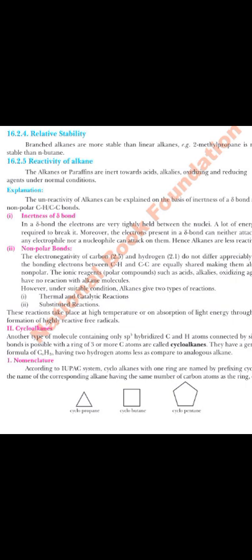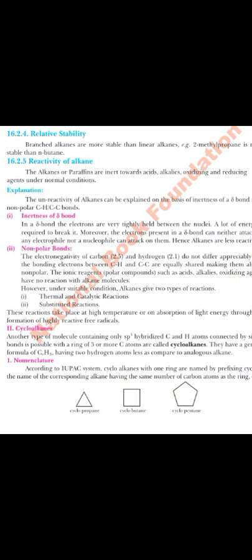When it comes to non-polar bonds, polarity is simply when positive and negative charges attract each other. These are the non-polar bonds. The main thing that makes them able to have the bond is electronegativity. We have seen that when we move from the very left side of the periodic table to the right side, the electronegativity increases.